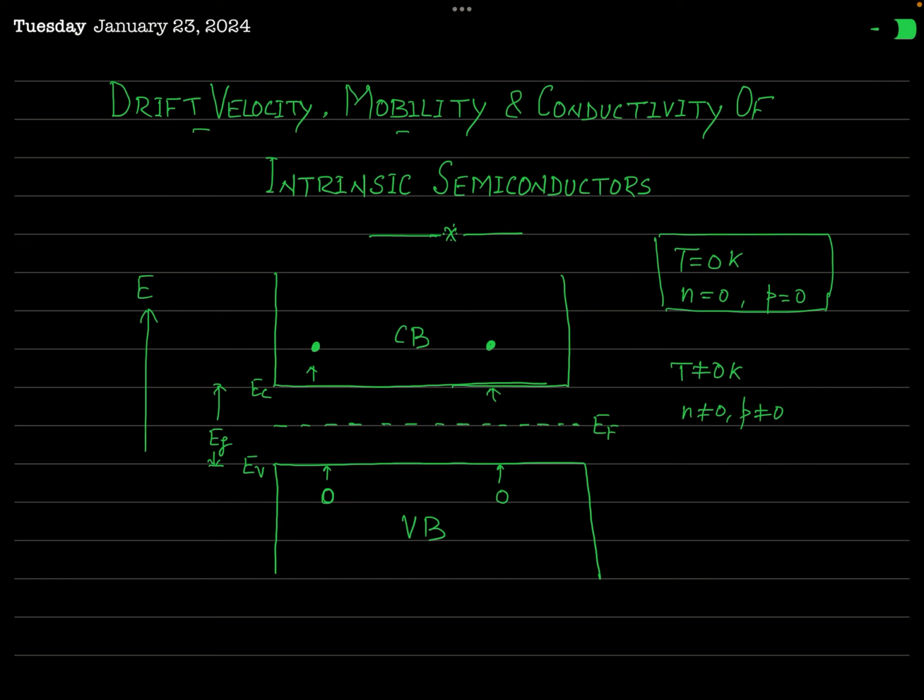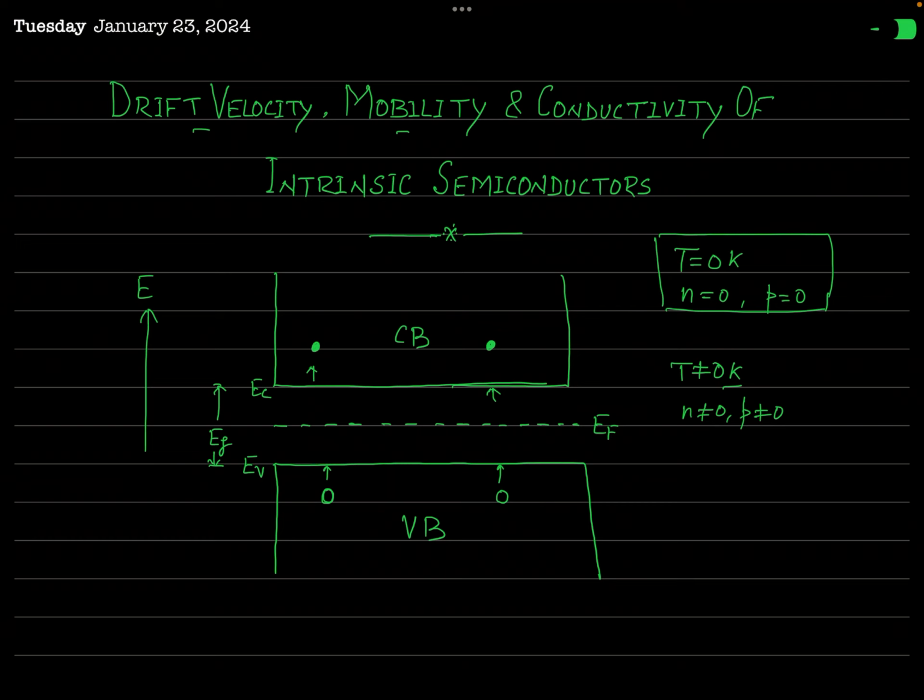So, although charge carriers are now available when temperature is not 0 Kelvin, just an ordinary non-zero temperature, with charge carriers available in the conduction band and valence band, are those charge carriers constituting electric current in the absence of an electric field? The answer is no, because they are in random motion. So in the absence of any applied electric field, these electrons and holes move in random directions and constitute no electric current.